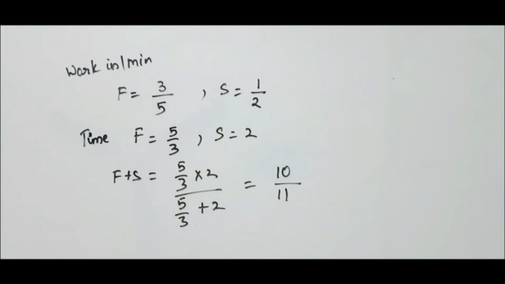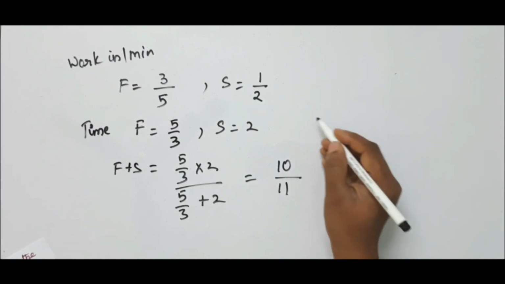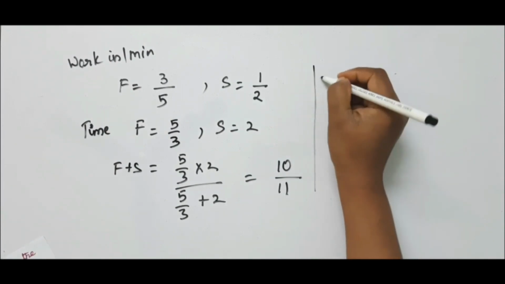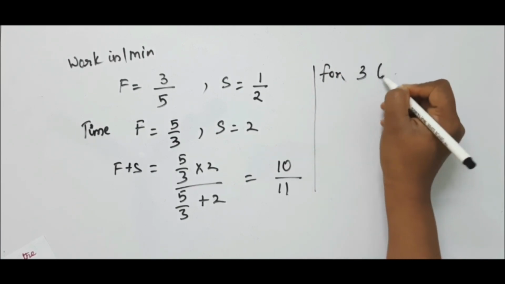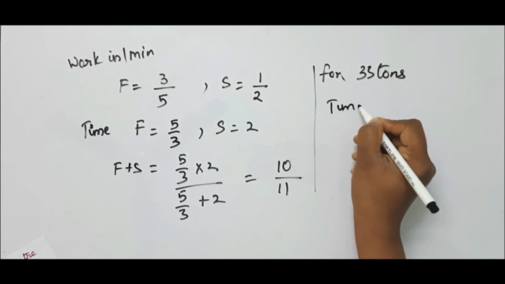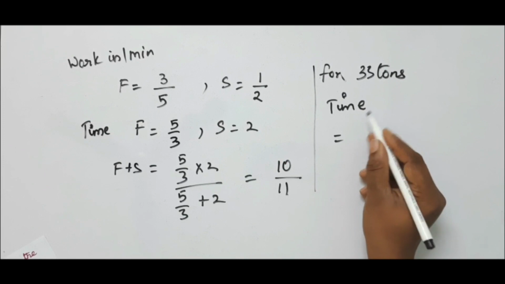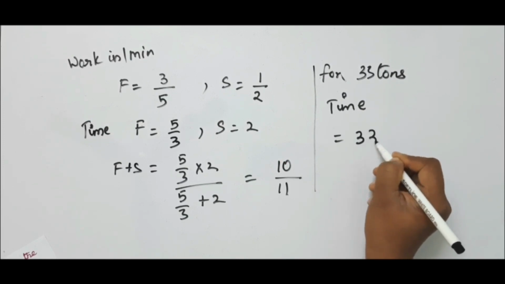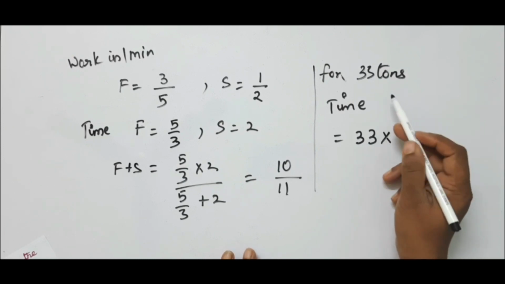Is it not? That is what he has asked. So for 33 tons the time will be... time is nothing but... what is the time? For 33 you have to write down how much work we need the time. That is for 33 tons we need.